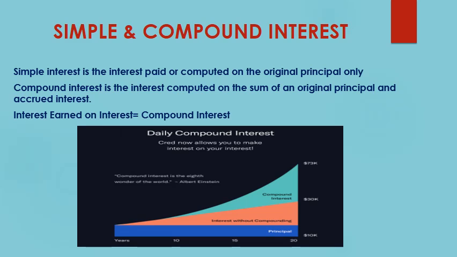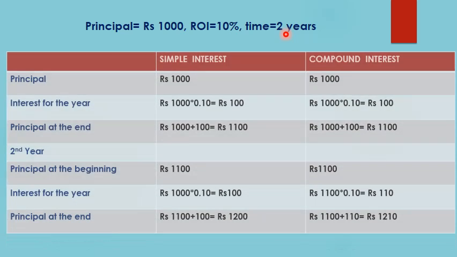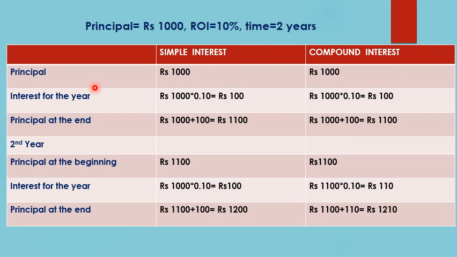Let us now understand this with an example. Suppose the principal is rupees 1000, the rate of interest is 10%, and time is 2 years. We have to calculate simple interest and compound interest for the given values. Let us understand simple interest first. The principal is rupees 1000, so the interest for the first year will be rupees 1000 into 0.1, which is rupees 100.